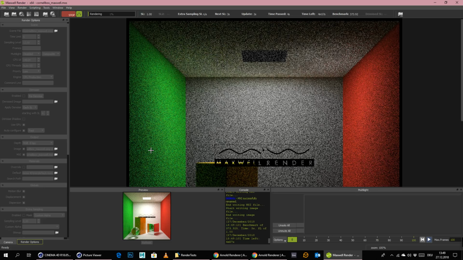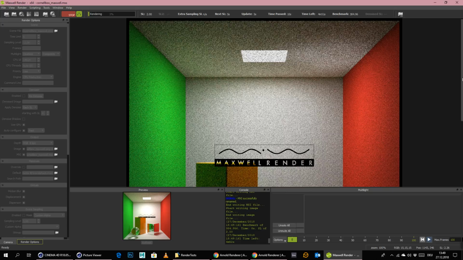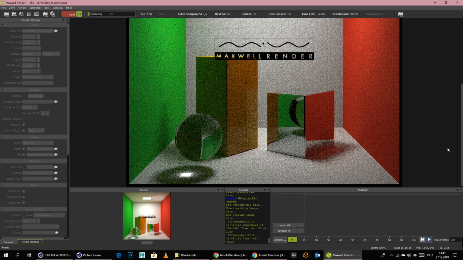V-Ray gave us a time of 9 minutes or so. So I think I will let this render for maybe 10 minutes, and after 10 minutes we will look at this result. And there is not really much that we can do. With Maxwell Render we can only use the GPU afterwards if you want to.